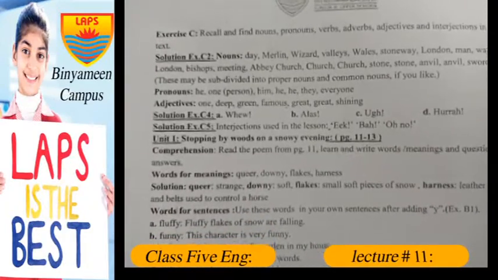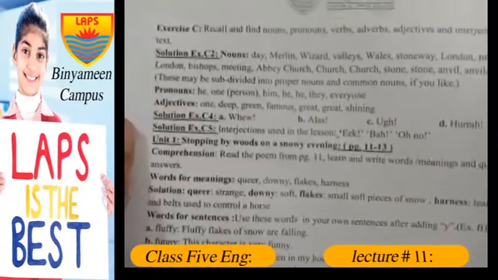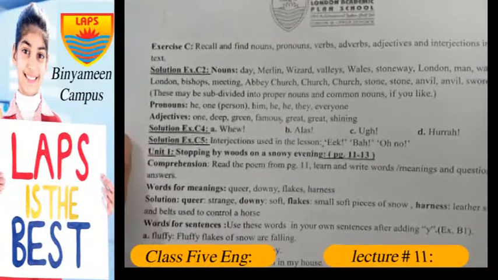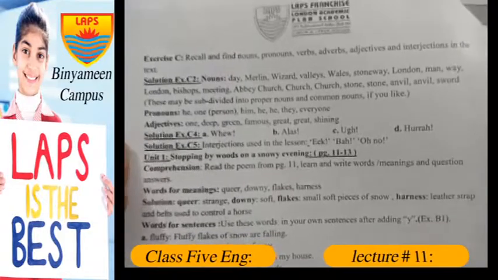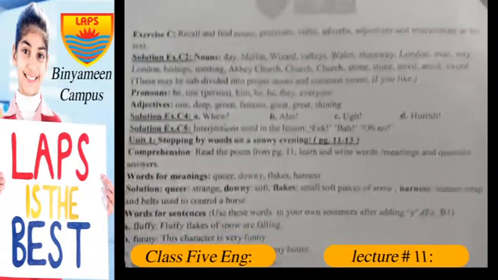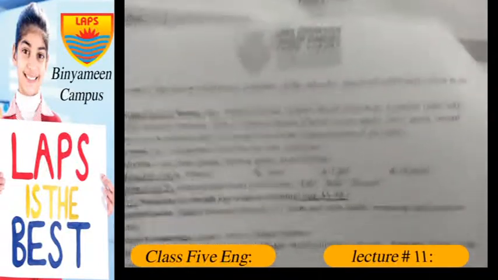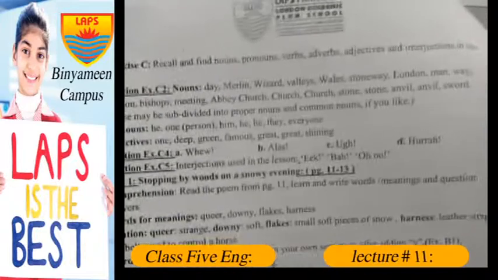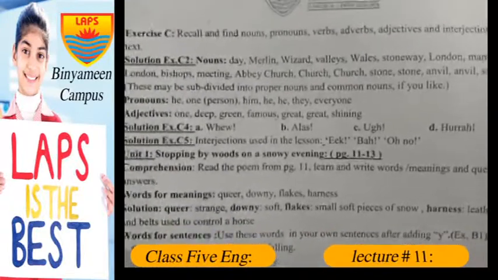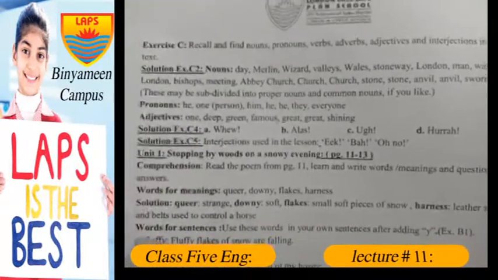So today we have to solve C2. The question says we have to underline the nouns and pronouns and adjectives too. I solved it in my book, but it got really messy there, so I will be explaining to you on your given worksheets. If you read the paragraph on the page, the nouns will be day, Merlin, wizard, valleys, Wales,